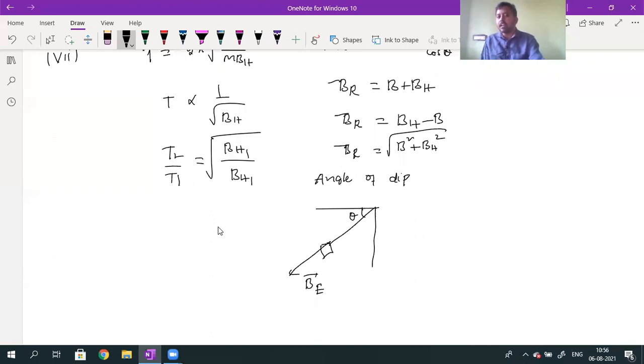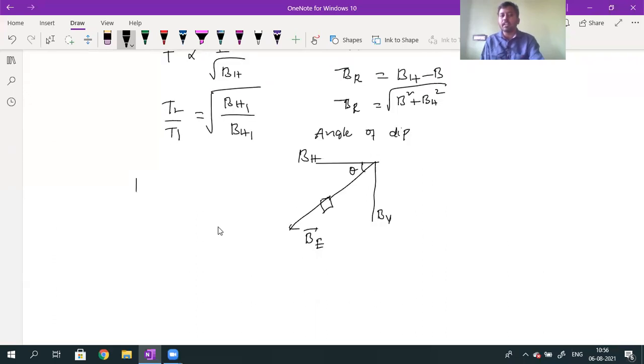When the total magnetic field makes an angle theta, the magnetic field is resolved into two components. One component is BH, one component is BV. BH is called the horizontal component, BV is called the vertical component. What is the value of BH? BH will be given by BE into cos theta. When I resolve BE into two components, BH is BE into cos theta. And the vertical component BV will be given by BE into sin theta.